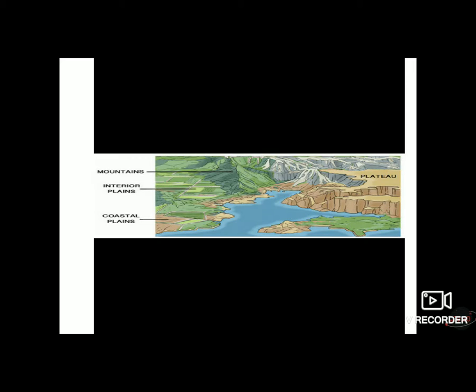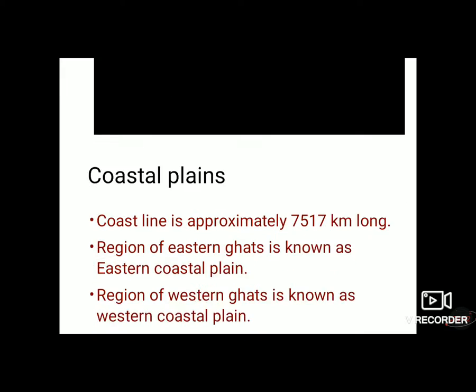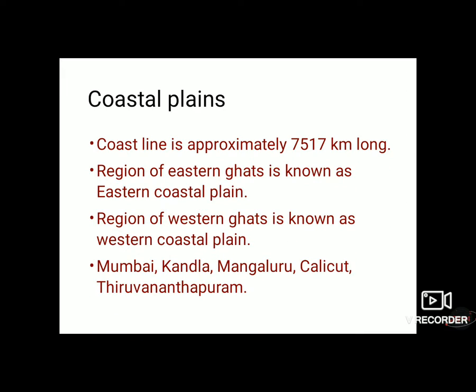The plains or land which are nearer the coastal lines are known as coastal plains. India is surrounded by sea on three sides. The coastal plain is approximately 7,517 km long. It is made up of narrow plains. The ocean lies on one side of the coastal plain while the plateaus lie on the other.